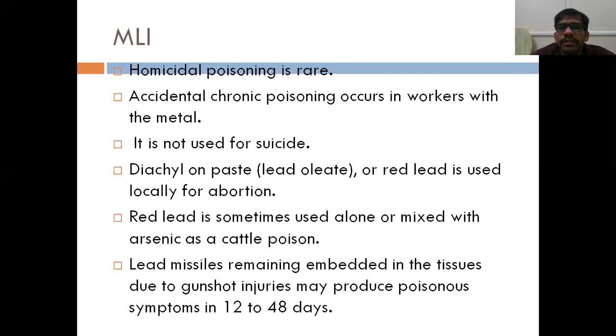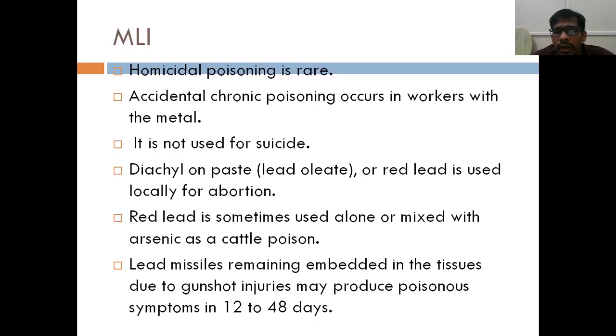Accidental poisoning can occur in workers with metal, that is painters and glass workers. These people who are exposed to fumes of lead can get exposed to lead, and finally they may end up in chronic poisoning by lead. It is not used for suicide, because it requires lots of doses and it doesn't kill the person instantaneously, right? It leads to chronic poisoning.